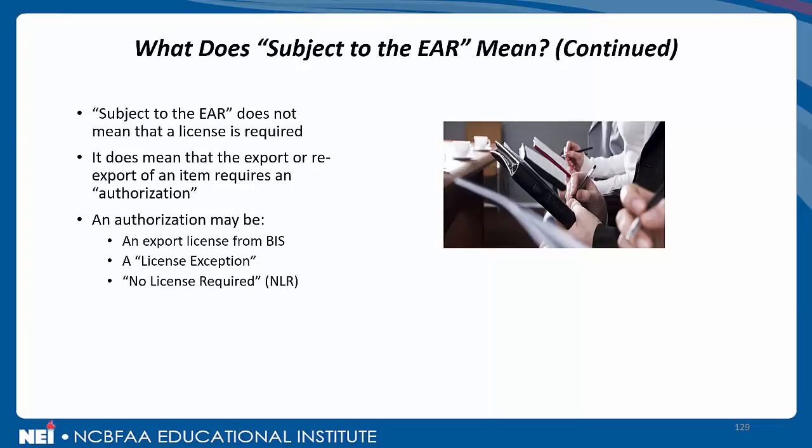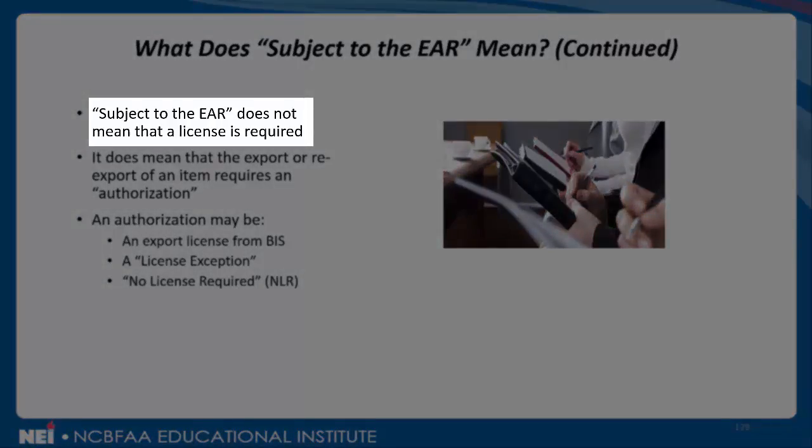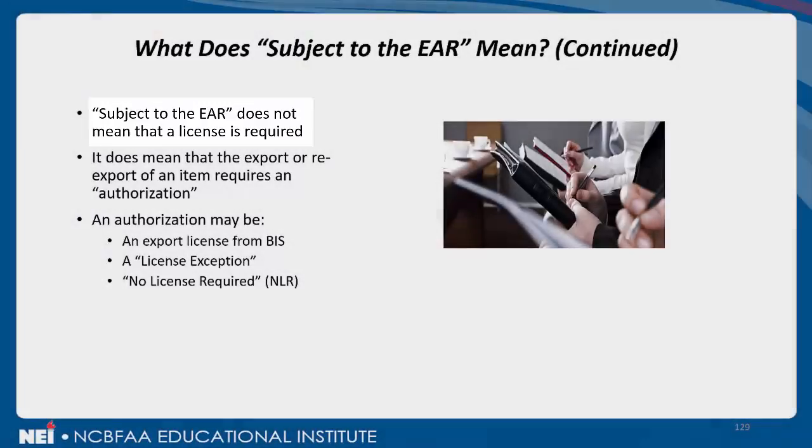Continuing on with this theme, what does subject to the EAR mean? Important to point out, subject to the EAR does not necessarily mean that a license is required. It does mean, however, that the export or re-export of an item requires an authorization, an important term that we'll be using throughout our discussion.